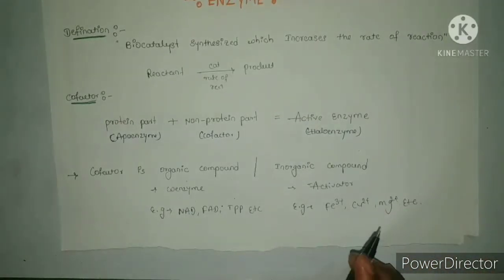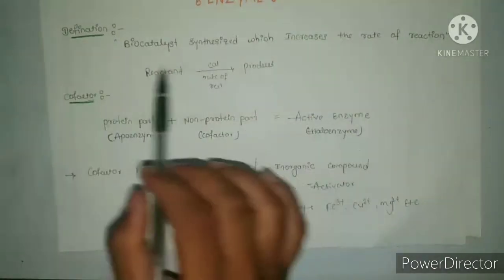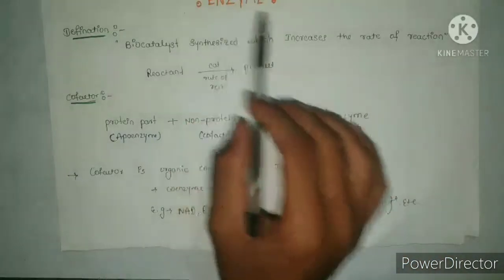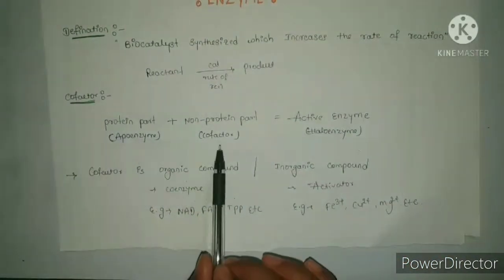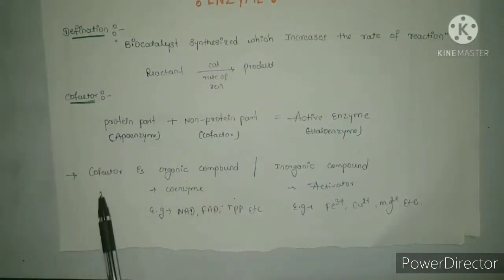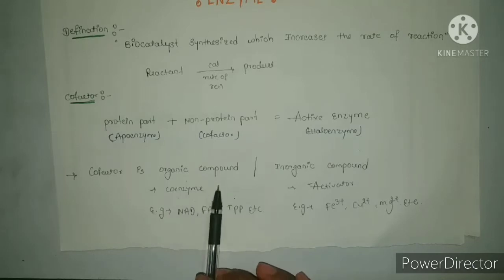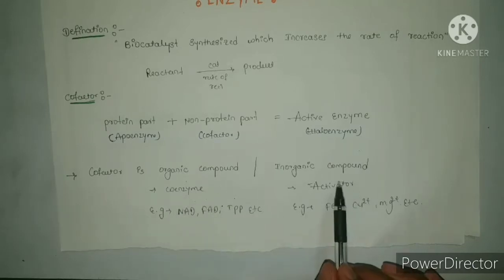Here friends, don't get confused. The enzyme is a biocatalyst which increases the rate of reaction. The cofactor simply is a non-protein part. The cofactor can be an organic compound or an inorganic compound. If the cofactor is an organic compound, that is a coenzyme. If the cofactor is an inorganic compound, that is an activator. These are the examples of coenzymes.